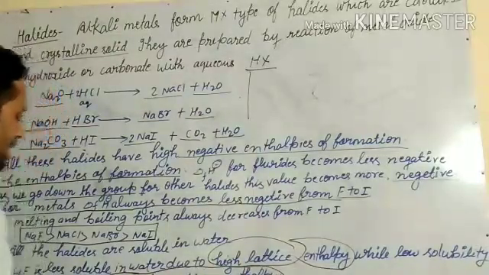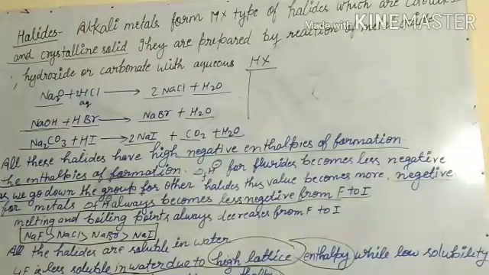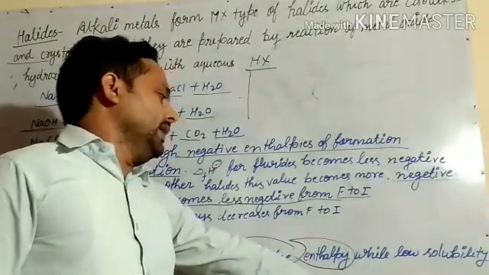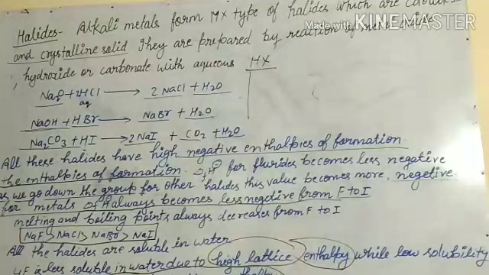You remember it? Some questions may be asked like that, and may be given to arrange these halides in order of their decreasing or increasing solubility. Other halides of lithium are soluble in organic solvents such as acetone, ethanol, etc. And LiCl is soluble in pyridine also.